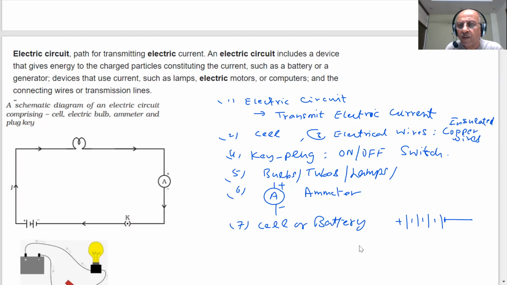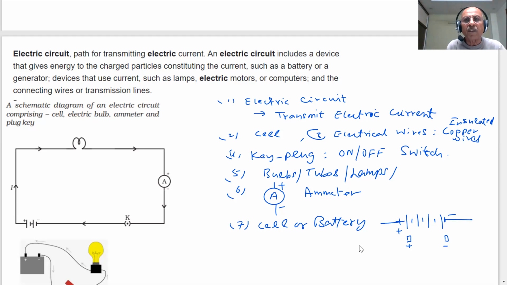This is plus, the positive terminal, and this is the negative terminal of the battery. Did you see when you put cells in your torch? They have a positive and a negative. You switch on, it lights up. Switch off means the connection is broken.